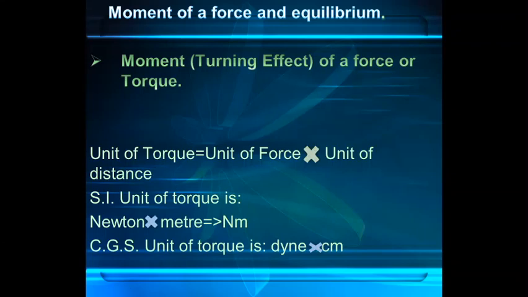Now let us discuss its unit. The unit of torque would be the unit of force into the unit of distance. We know that the unit of force is Newton in SI unit, and of distance is meter. So its product would be Newton meter. This is the unit of torque in SI unit. Similarly, in CGS unit, its unit would be dyne into centimeter. Dyne is a unit of force and centimeter is a unit of distance.